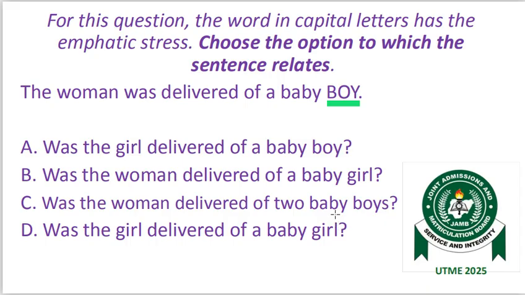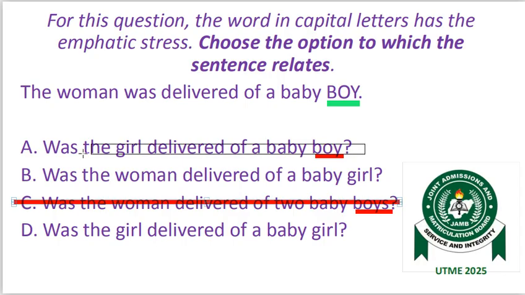In this kind of question, it is quite easy. In most cases, we look for the option that does not contain the stressed word, and that is how we identify our correct answer. But then, it seems the examiners are now aware of our method of answering these types of question. Now, they set a trap based on that method. Now, there is a change. If you look at the options very well, we have two options that do not contain the stressed word, boy. So if you are looking for the option that does not contain the stressed word, you are likely to get confused. All in all, we know that it is one of them, either option B or option D.